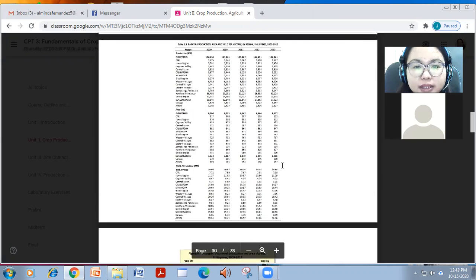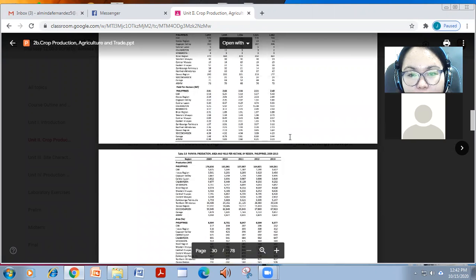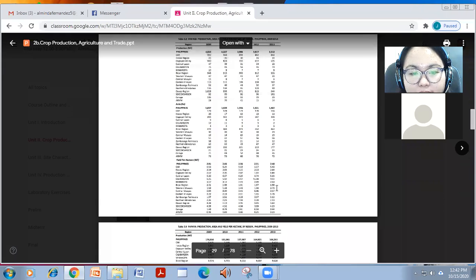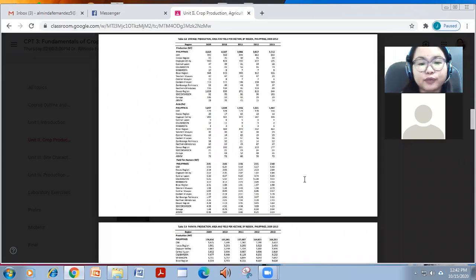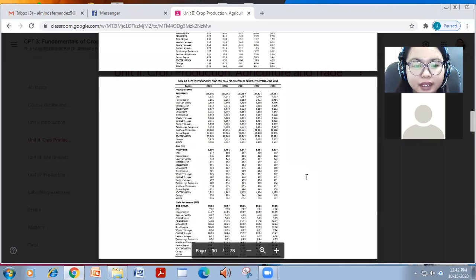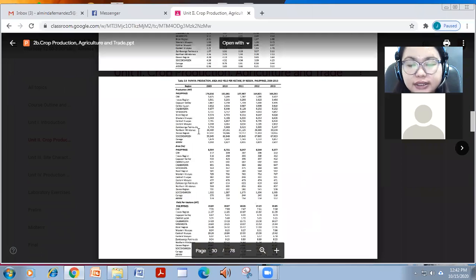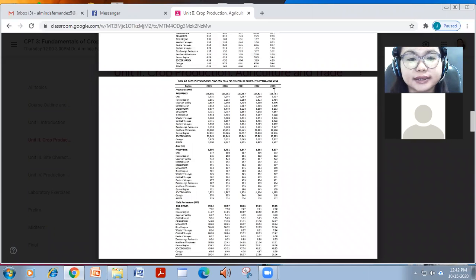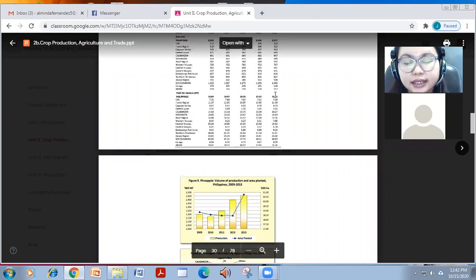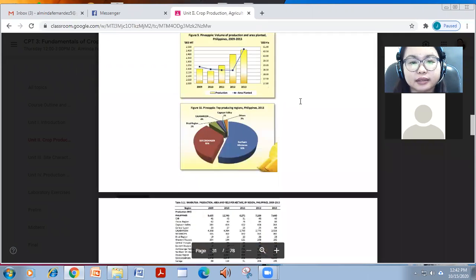For papaya production, and it has a yield of 2.4 metric tons. And for papaya, so you just check for the trends, no? Everything is provided here. Check for the trends, no? For papaya, for instance, nasa 166,000 metric tons and highest ang Northern Mindanao, in terms also of Soxargen in terms of area. And it has 19.35 metric tons yield per hectare.